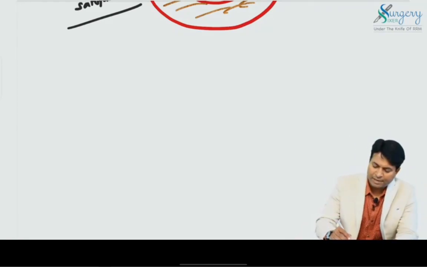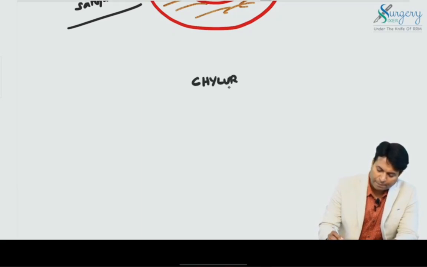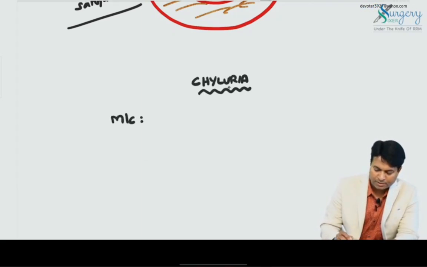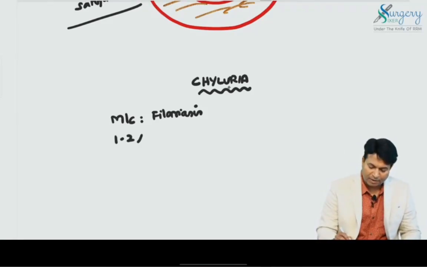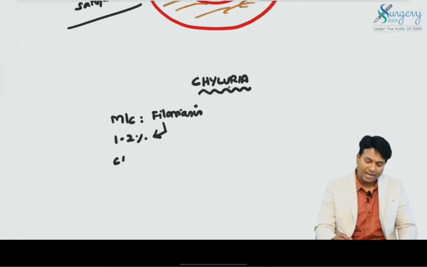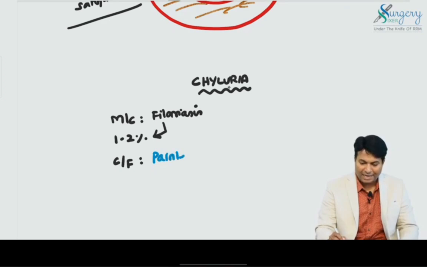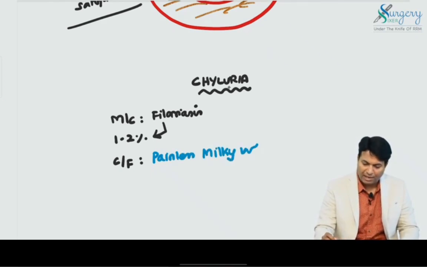There are many more problems related to lymphedema. One thing I would like to discuss here is chyluria. The most common cause of chyluria is filariasis. Around 1 to 2% of filariasis patients get chyluria in their lifetime. What is the characteristic feature? The patient will come with the classical feature of passing painless, milky white urine.